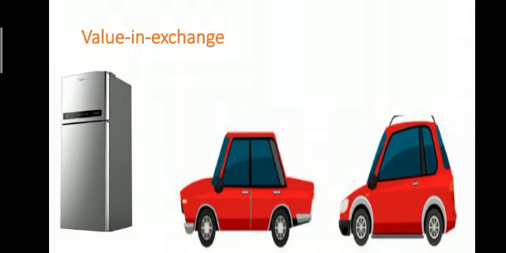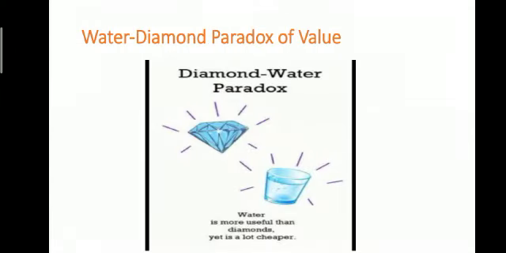And suppose we pay some money to the shopkeeper and get a commodity, that is value in exchange. So any good which commands a price is termed as economic goods. For example, car, refrigerator, etc.